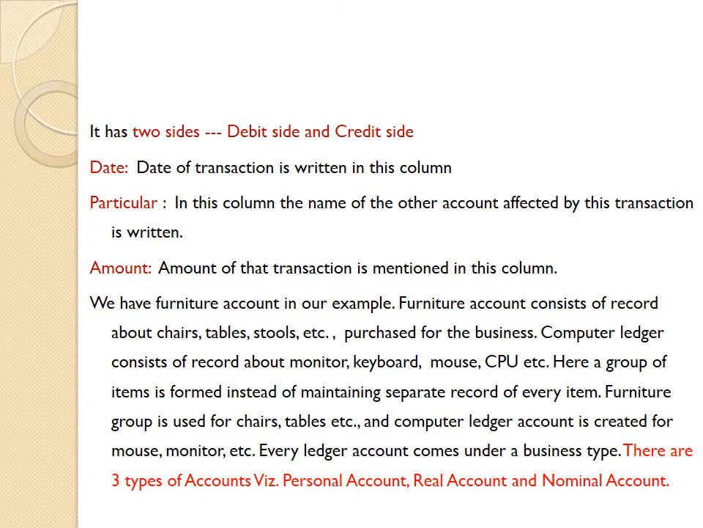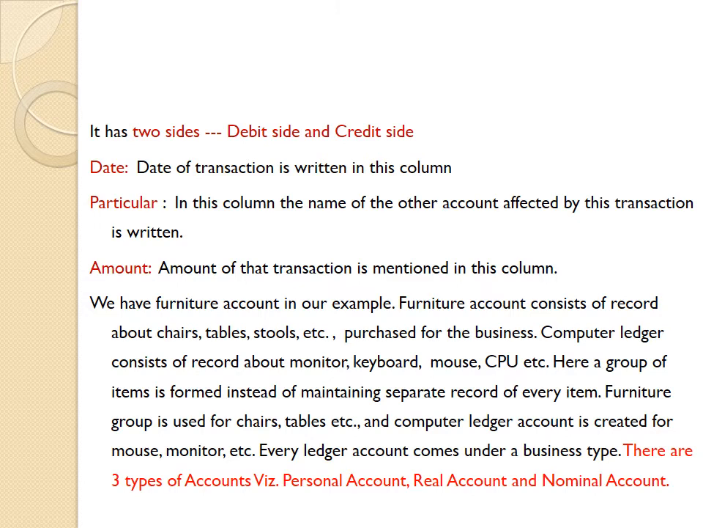A computer ledger account is created for mouse, monitor, etc. Every ledger account comes under a business head. There are 3 types of accounts. We know very well, because we are students of accountancy, the 3 types of accounts: personal account, real account, and nominal account. In real account, debit what comes in, credit what goes out. In nominal account, debit the expenses and credit the gains. In personal account, debit the receiver, credit the giver.